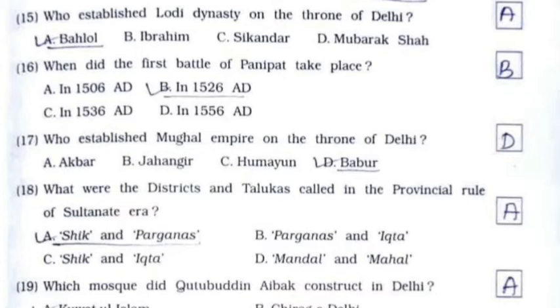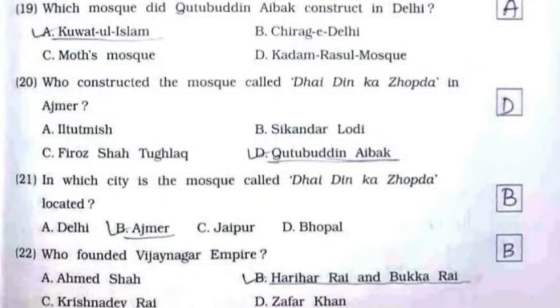16th, when did the first battle of Panipat take place? It's option number B, in 1526 AD. 17th, who established Mughal Empire on the throne of Delhi? It's option number D, Babur. 18th, what were the districts and talukas called in the provincial rule of Sultanate era? It's option number A, Shik and Parganas. 19th, which mosque did Qutbuddin Aibak construct in Delhi? It's option number A, Quwwatul Islam.